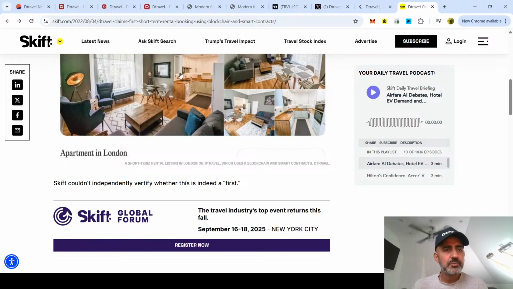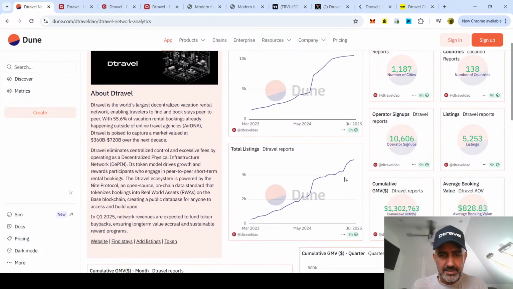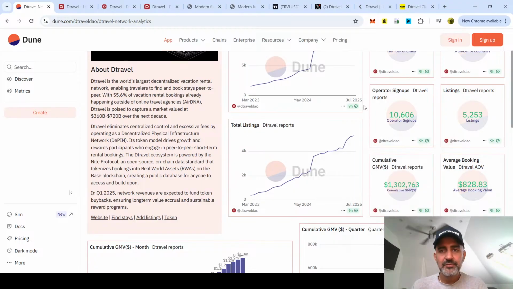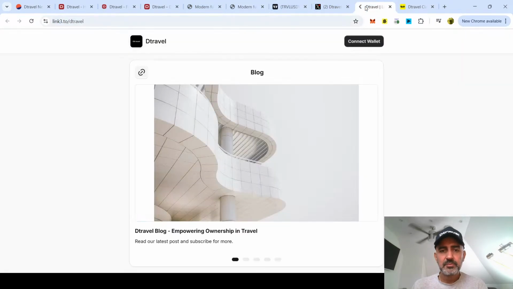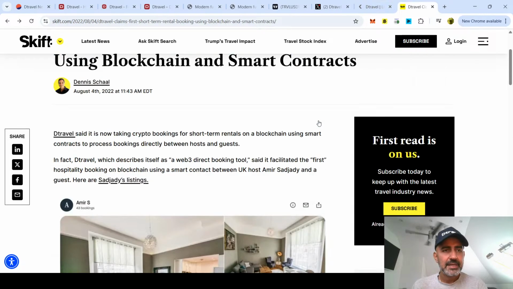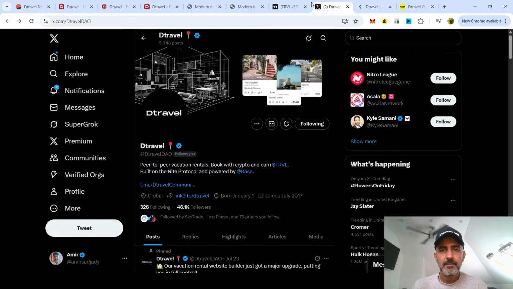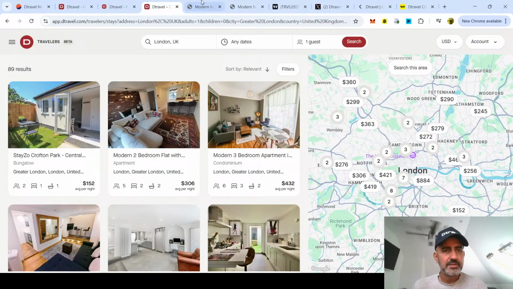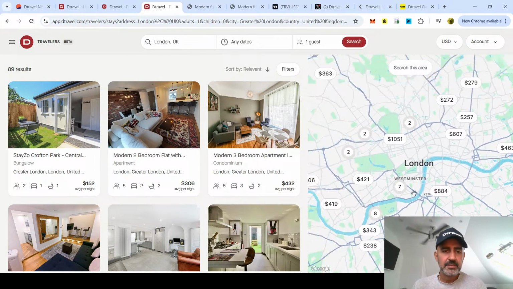So yeah, I was the first, and if you compare it to where we're at now, we're now at 5,253 listings. If you think that I was the first, or maybe one of the first in London, and what was that site again? There it is. This is London. Look at London now. Look how populated London is now. And remember, this is still the beginning. This is still the beginning.